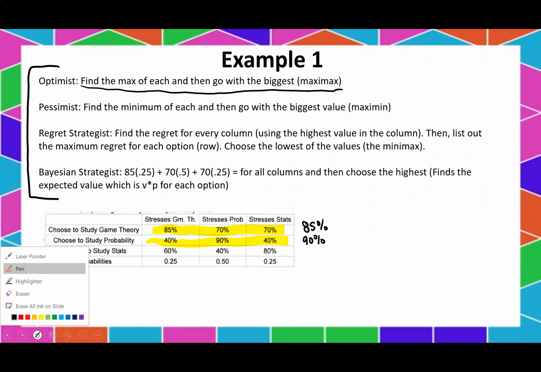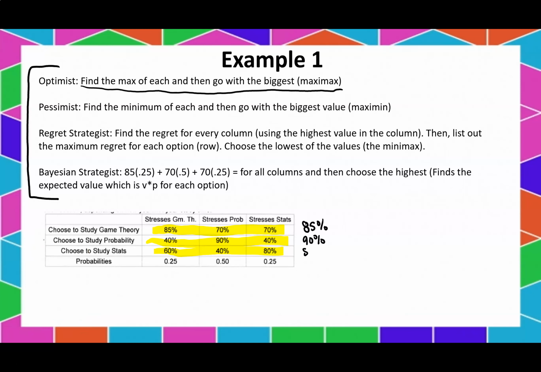Okay, what about this situation here? If I chose to study stats, what's the best case situation there? Well, the best case situation is that I score an 80%. So we want to find the max of each and then go with the biggest. And that means we're going to go with this one right here. We're going to go with probability.